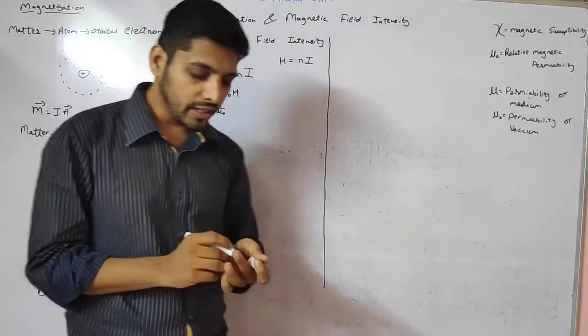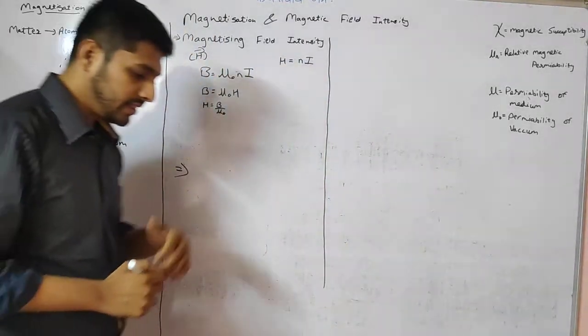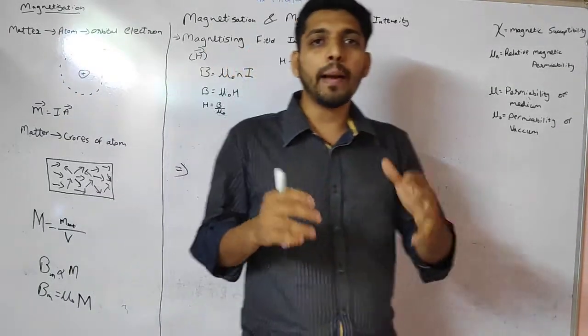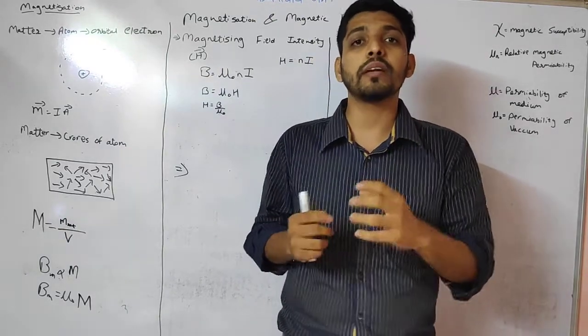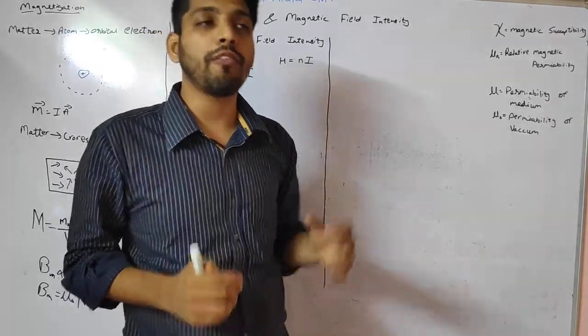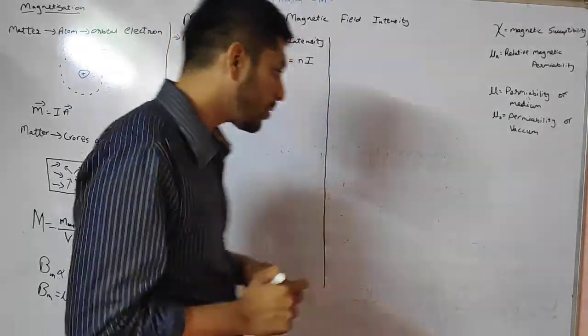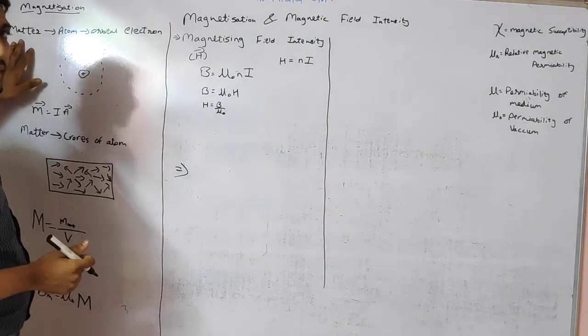Magnetization, or also it can be said as intensity of magnetization. What is the intensity of magnetization? It is the ability of the material to get magnetized, or also you can say the magnetic property of a particular material. So first of all we'll start with, we know everything is made up of matter.